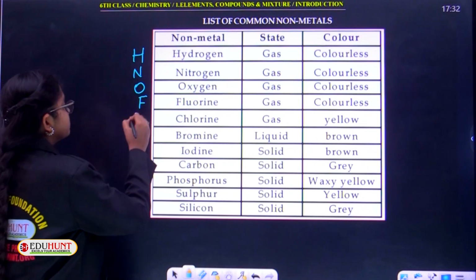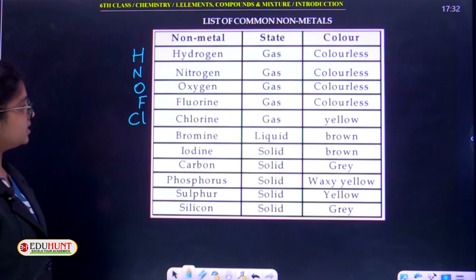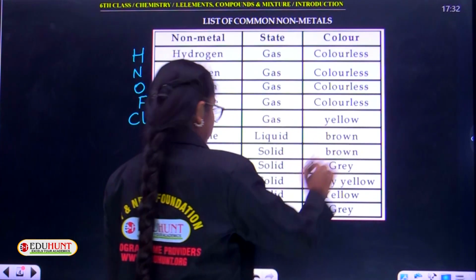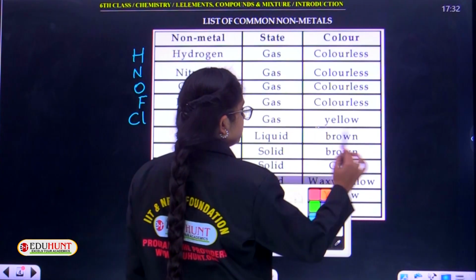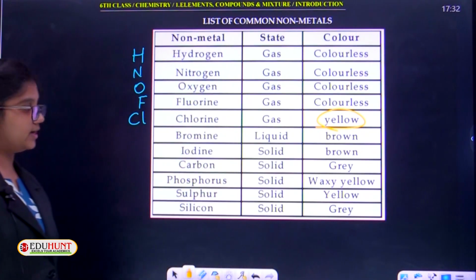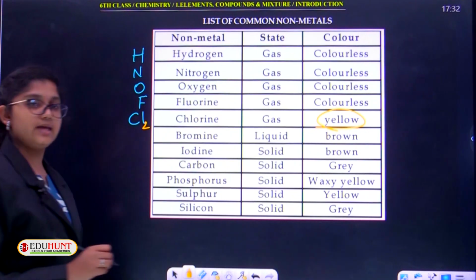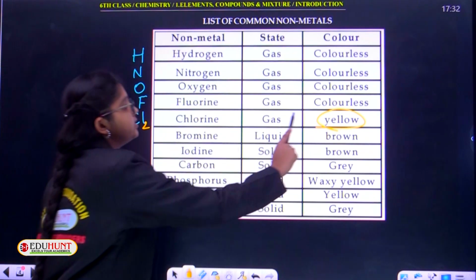Coming to chlorine, Cl. Here it is in the gaseous state and it is yellow in color. The chlorine gas is yellow in color. You know, chlorine exists as Cl2. The gaseous form of chlorine is Cl2, and it is yellow in color.